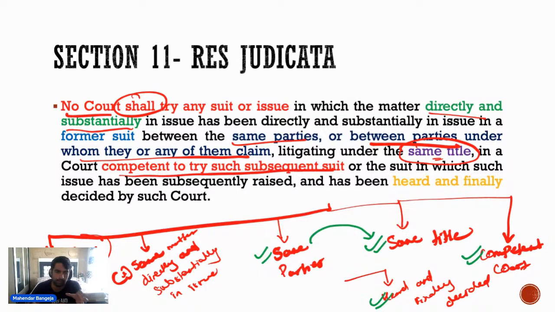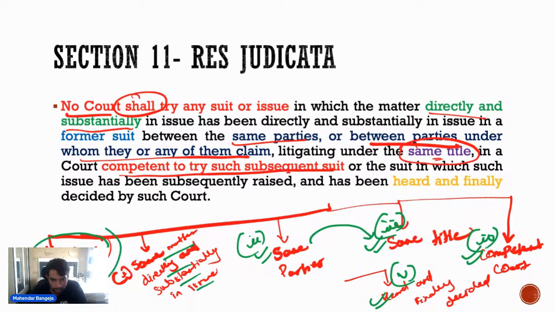If all these elements are there, pehla hai the matter is same, matter directly and substantially in issue is same in both the suits, and the matter is between same parties. The parties are having the same title, and the former court was a competent court, and the matter is heard and finally decided. अगर ये पांचों चीजें हैं, then in that case res judicata will apply, and the suit will be barred, and the court shall not try this suit or issue.